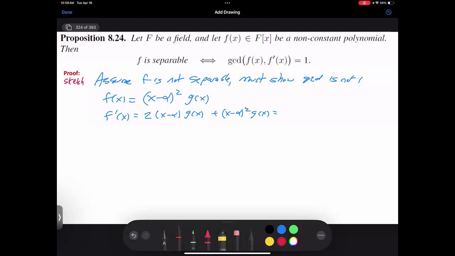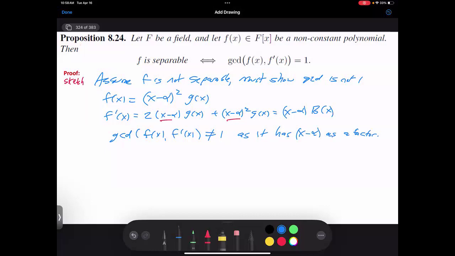So each one of them has at least an x minus alpha. So this is going to be (x minus alpha) times, let's call it, b of x, some function. And so now we know that the GCD of f of x and f prime of x is not 1, as it has x minus alpha as a factor.